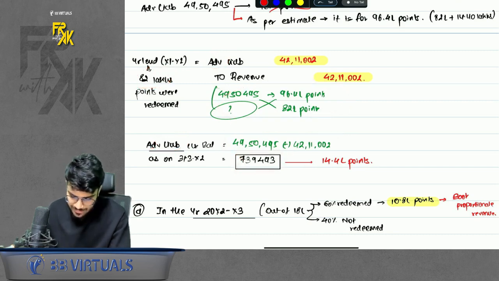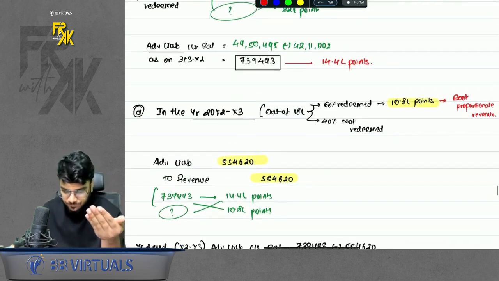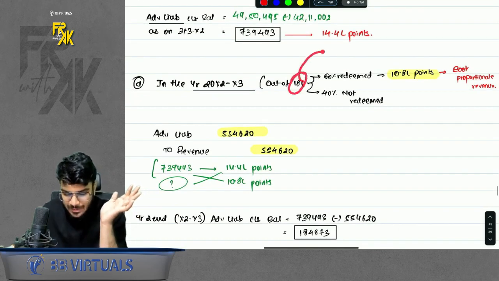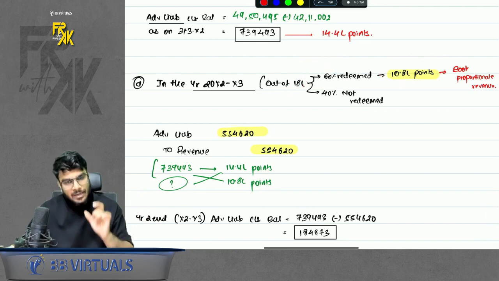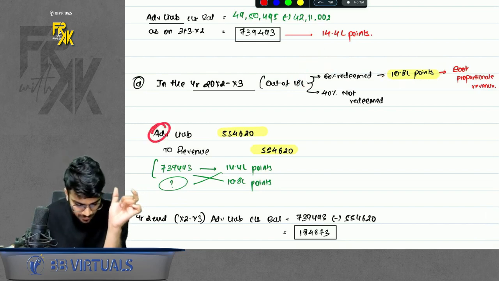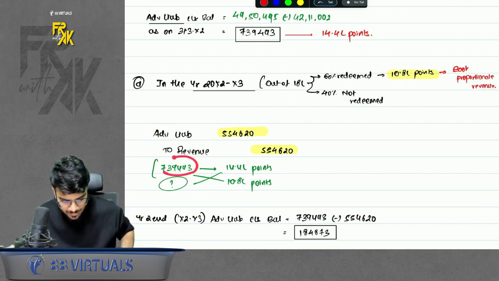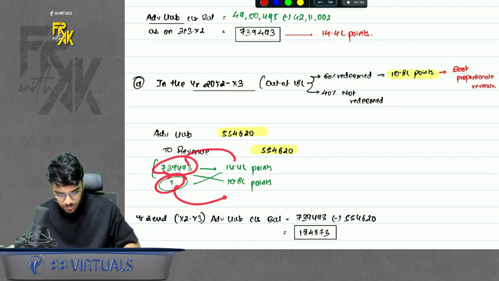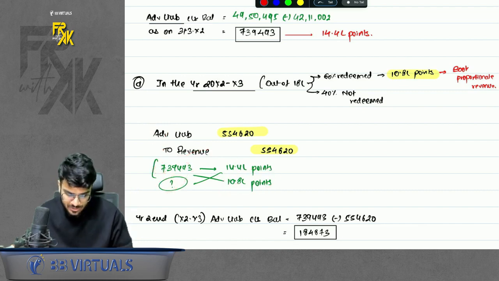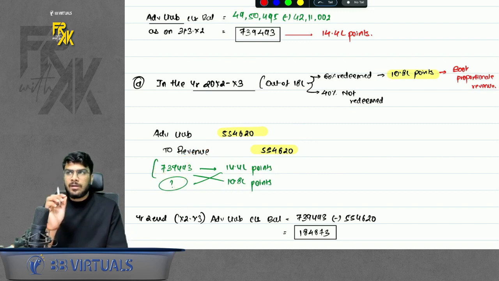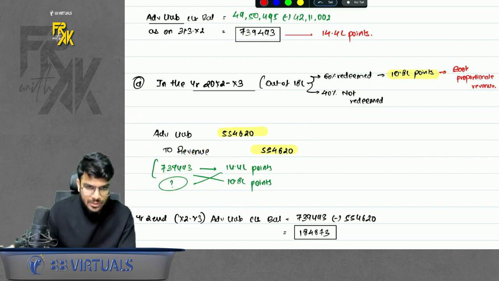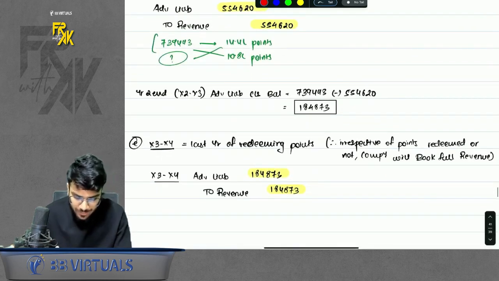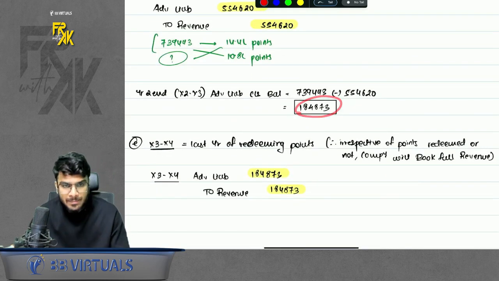Now it says in the next year, out of 18 lakhs, 60% were redeemed. So 10.8 lakh points more were redeemed. Again, you will book some proportionate advance and transfer it to revenue. The advance relates to 14.4 lakh points and we redeemed 10.8 lakh points, so this much revenue we will book. Again, if you are finding it difficult to understand, try to practice it on your own and refer to the solution again. Then the balance advance will turn into the closing balance.